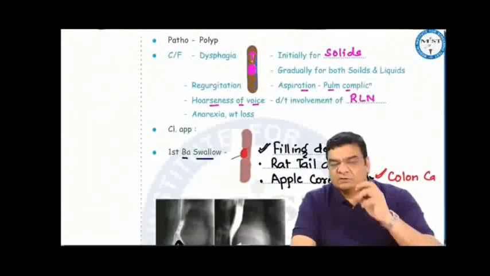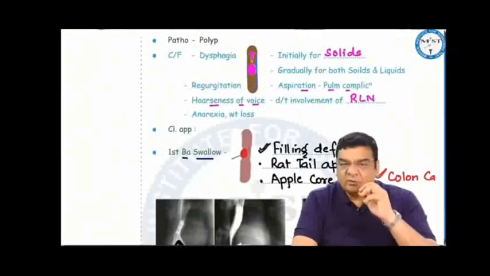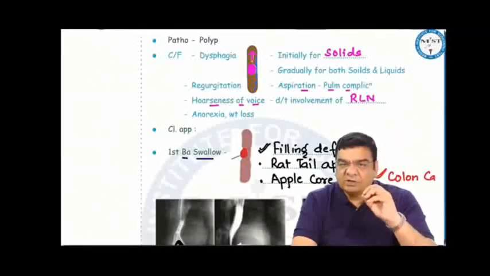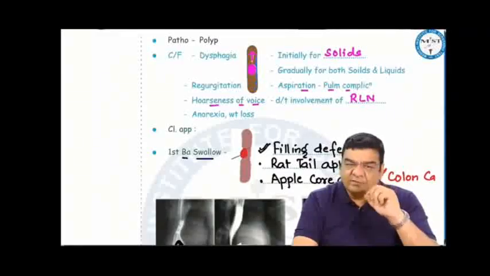Pathologically, esophageal cancers can grow as a polyp, leading to dysphagia, which is initially for solids and gradually for both solids and liquids. Whenever there is a traffic jam in the esophagus, there will always be a risk of regurgitation, aspiration, and pulmonary complications. Esophageal cancer patient developing hoarseness of voice is because the cancer has gone and involved the recurrent laryngeal nerve. There can be anorexia, weight loss as well.